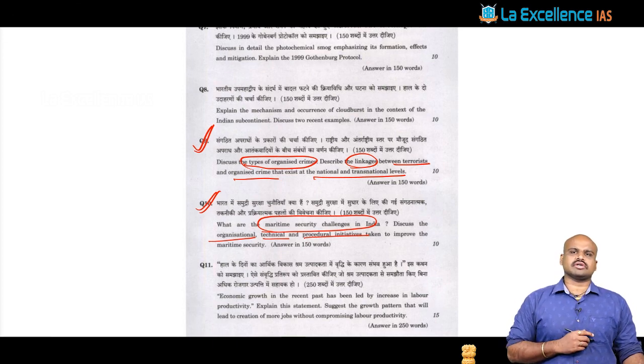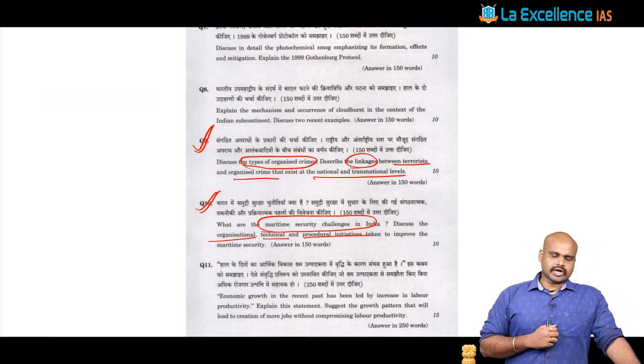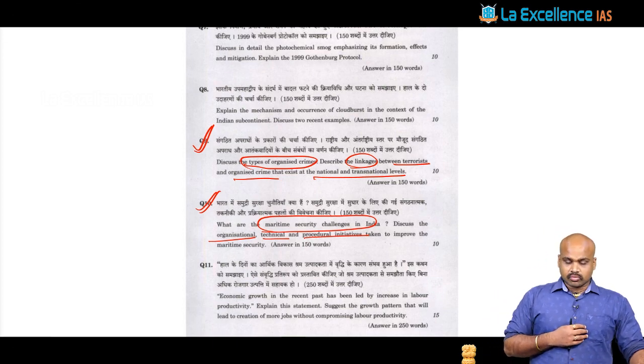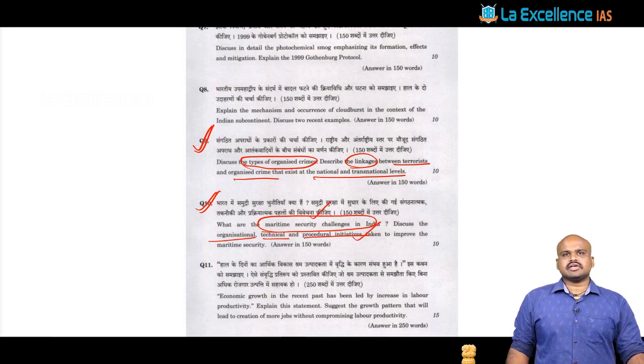My students would know that, because such a question has been pending for the past 3 mains. Finally they have asked it in 2022, about the security challenges that exist and the initiatives that have been taken. We'll see this question in a while.